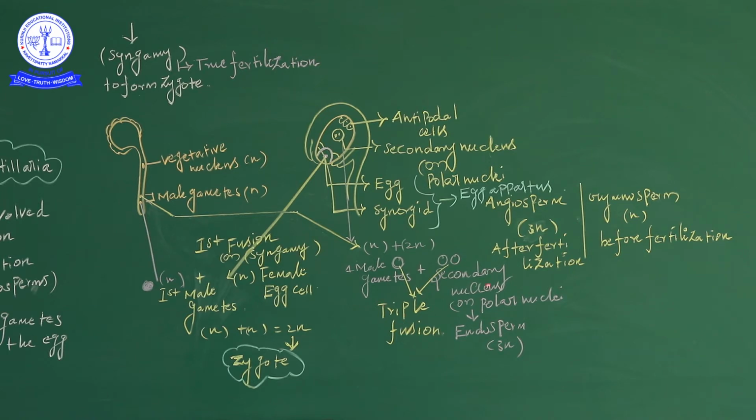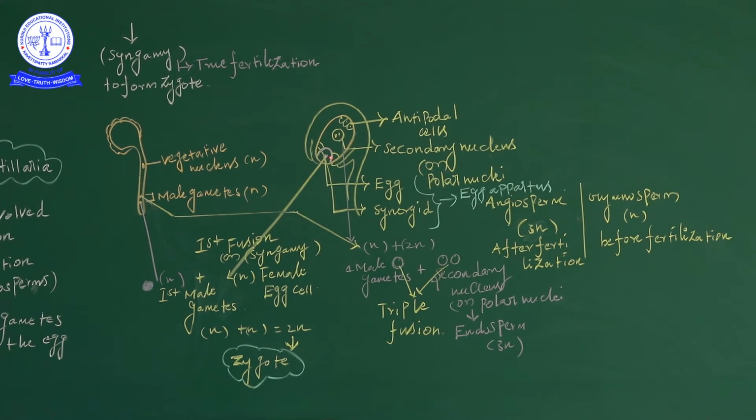Okay, so the secondary nucleus or polar nuclei form the endosperm. You know about this endosperm, which provides nutrition to the developing embryo. Okay, you have seen this embryo sac. This is an antipodal cell. What is the main function of antipodal cells? They degenerate during development of the embryo sac. This process occurs after fertilization. When the question asks when antipodal cells decompose, it means after the fertilization process.